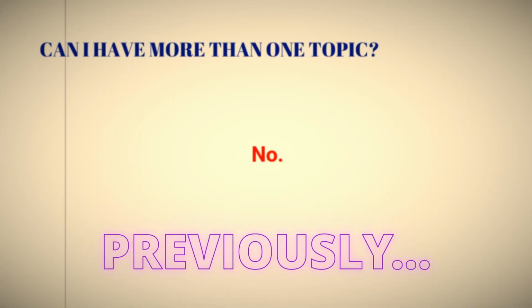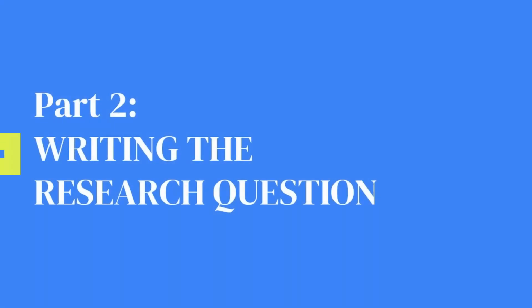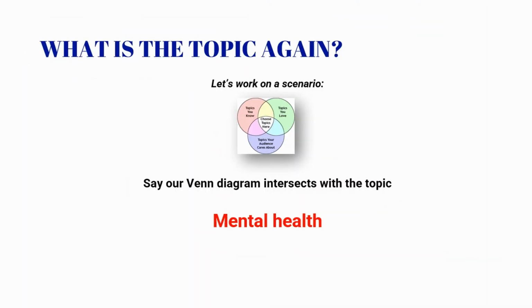Now that you have identified your research topic, your single research topic, we proceed with the next step. Let's work on a scenario. Say your Venn diagram intersects with the topic of mental health. It's a very hip topic nowadays, even if the word hip is not hip anymore. So our research topic is mental health.